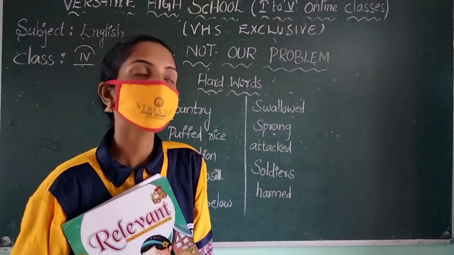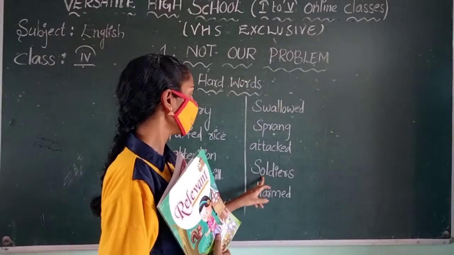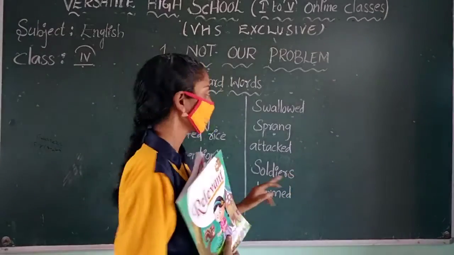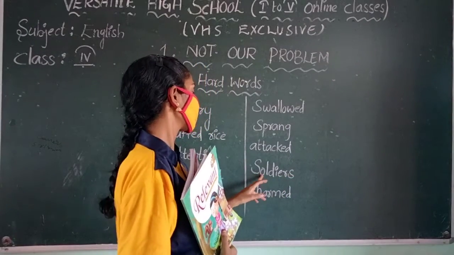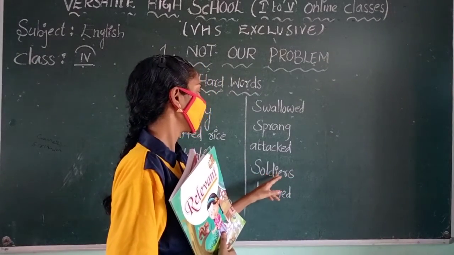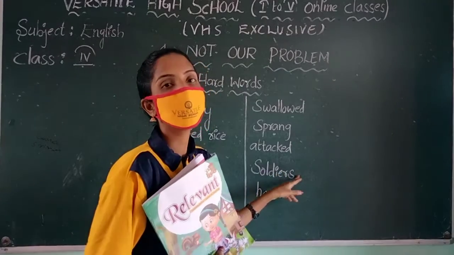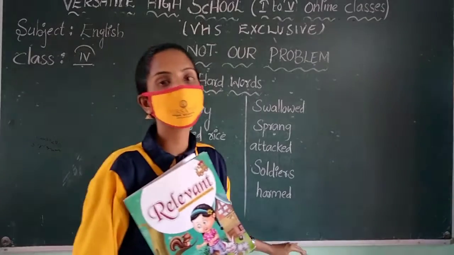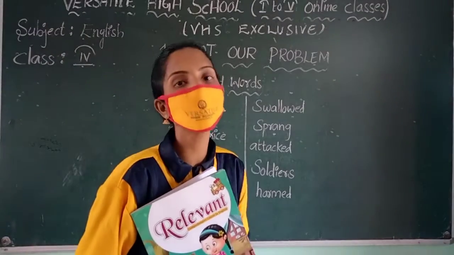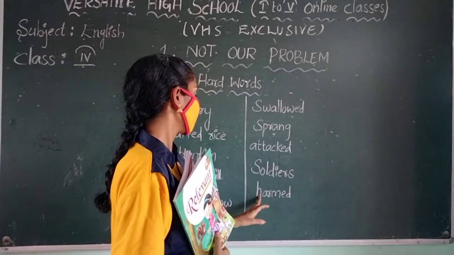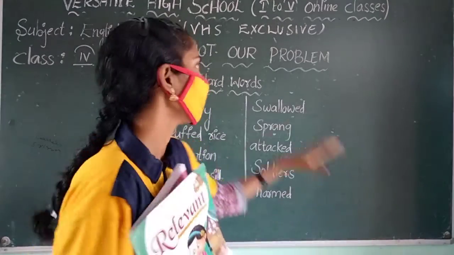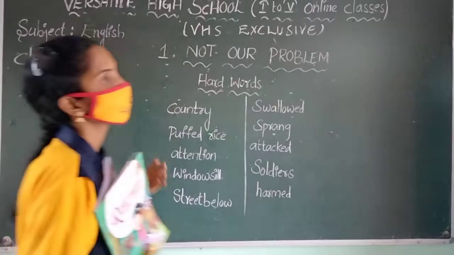Next is soldiers. What is that? Soldiers. S-O-L-D-I-E-R-S. Once again, read. S-O-L-D-I-E-R-S. Soldiers. Next, harmed. What is that? The R is silent. Harmed. Yes. H-A-R-M-E-D. Harmed.